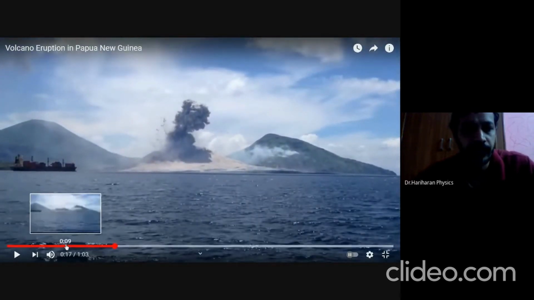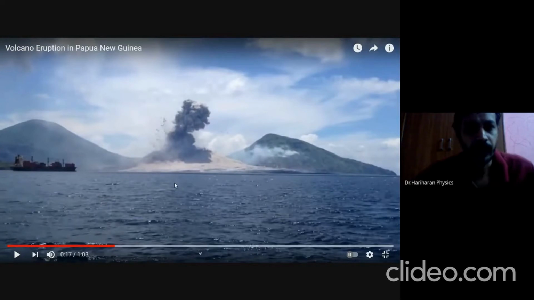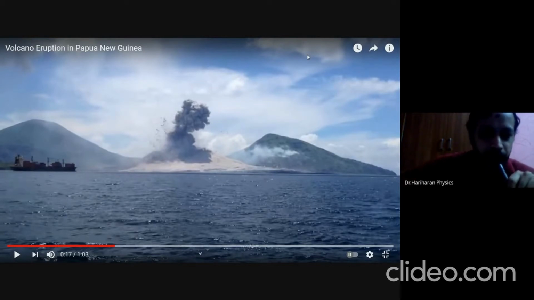Okay, can you see? These are dust and smoke. I'm not referring to that. Somewhere on top of it, a white colored cloud is going to expand, just like what you see in ghost movies.